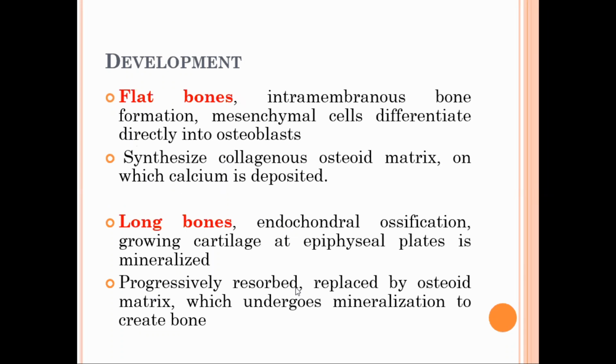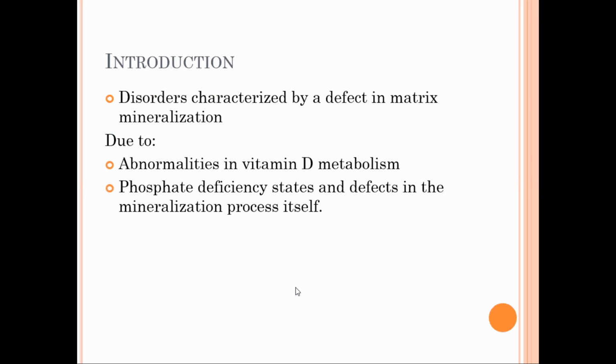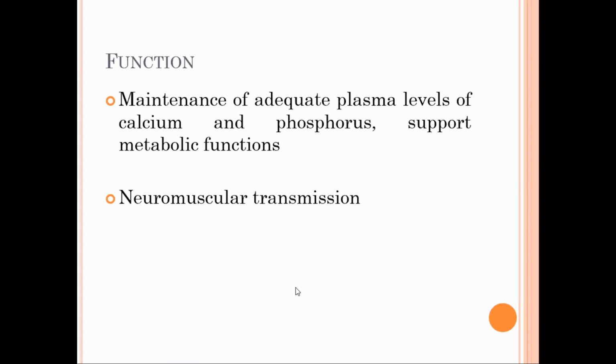Okay, development थाहा भएकै कुरा हो. The flat bone forms by intramembranous bone formation, where the mesenchymal cells differentiate into osteoblast, and in the long bone by endochondral ossification. Ultimately, there is the formation of osteoid matrix which undergoes mineralization and forms bone. Is it clear? अहिलेसम्म पढाएको बुझ्या छ? Yes, ma'am. Okay.